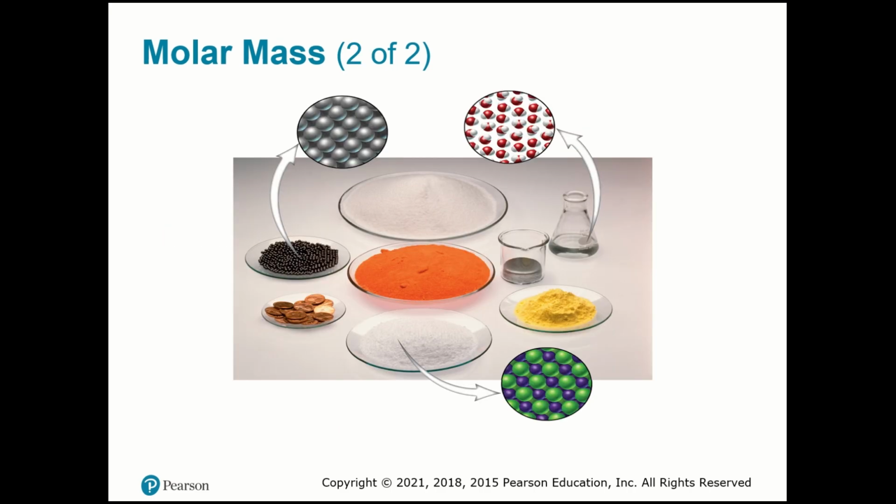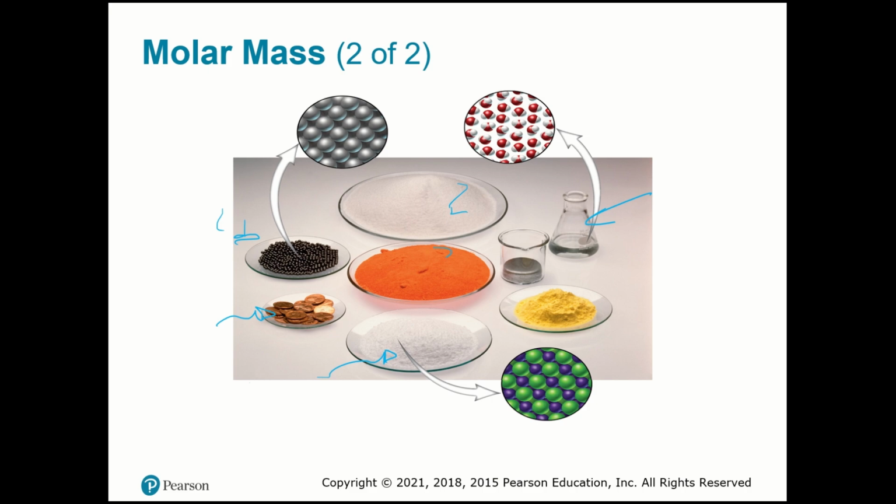And as I said before, a mole is a mole. It doesn't matter if I'm talking about 1 mole of water, 1 mole of CO2, or 1 mole of sulfur dioxide. It will always be 1 mole, but the molar mass will be different. Here I have 1 mole of different compounds: water, carbon, lead, coins, salts.